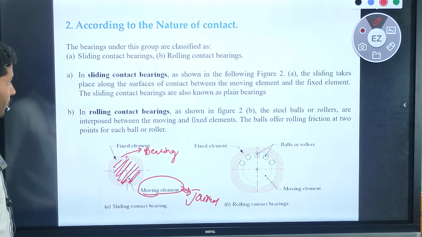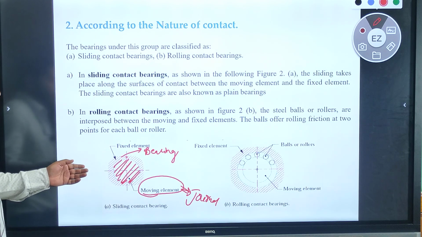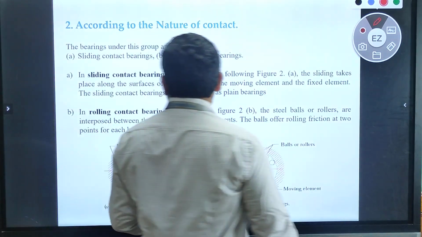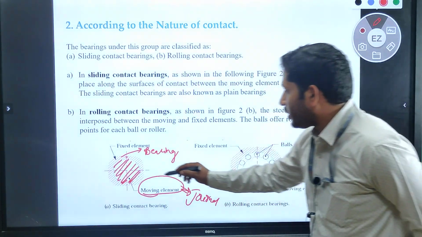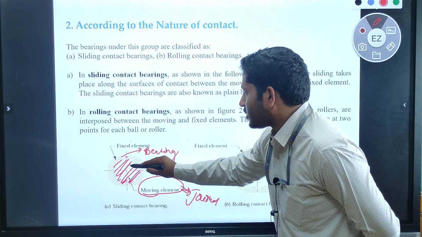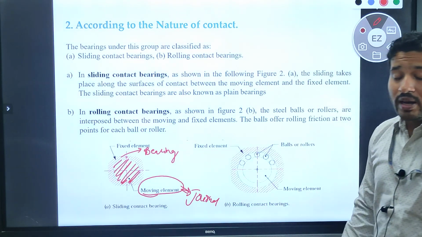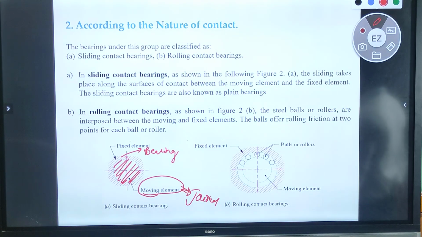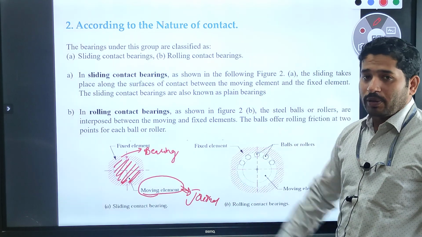In sliding contact bearings, the sliding takes place along the surface of contact between the moving element and the fixed element. In sliding contact bearings, we are not using any rolling elements between the journal and the bearing.